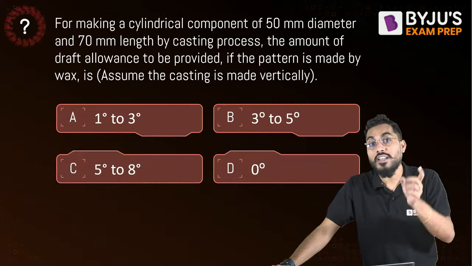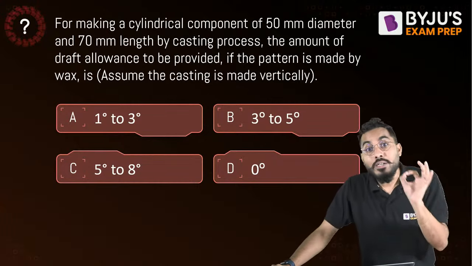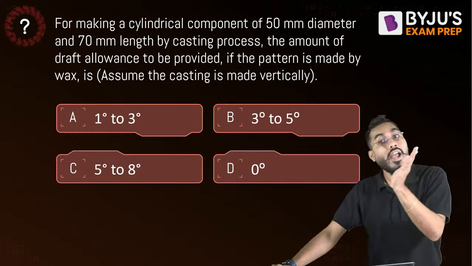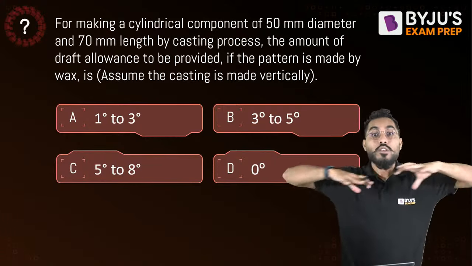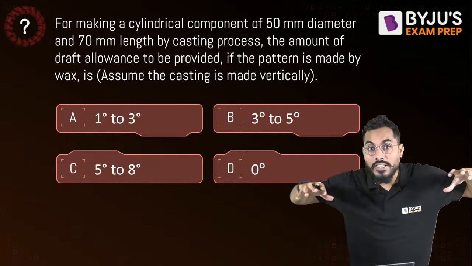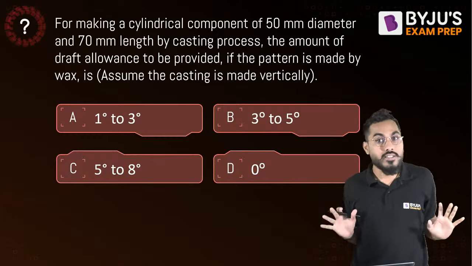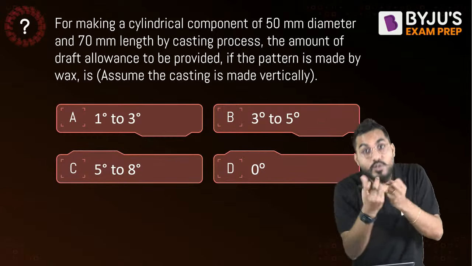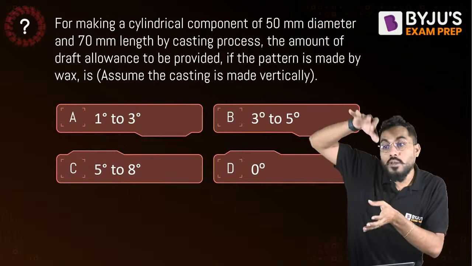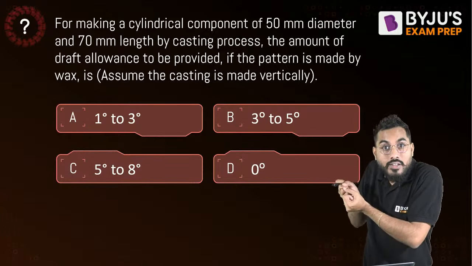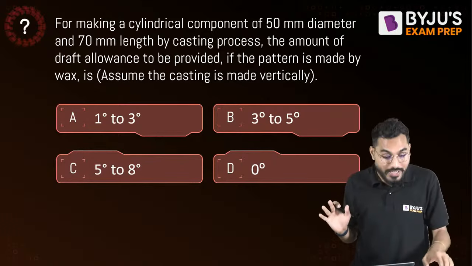Sir, wax material is used as a pattern material, but the melting point of the wax is 70 to 100 degrees Celsius. So once we use wax as a pattern material, we heat the entire mold up to 100 degrees Celsius. Once we heat that, the entire solid wax gets converted into liquid. You invert the mold, and then we can take out this liquid easily. We don't require to provide any draft allowance.